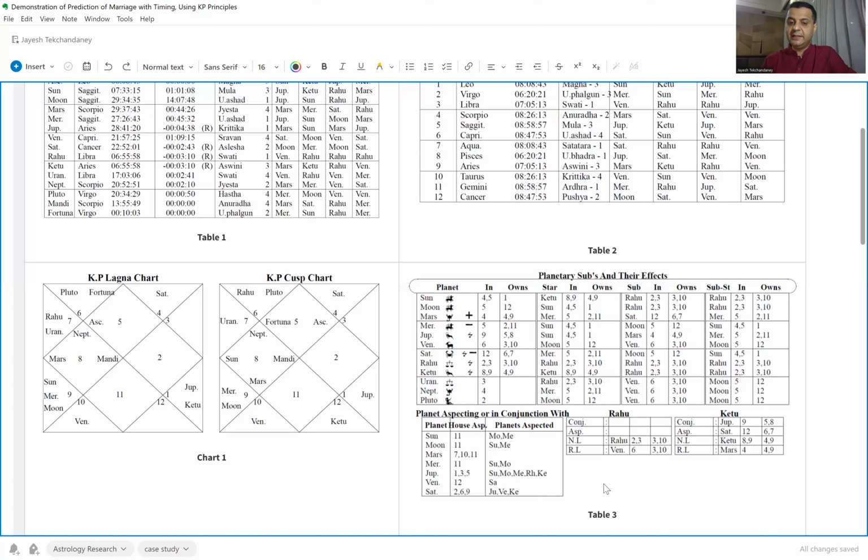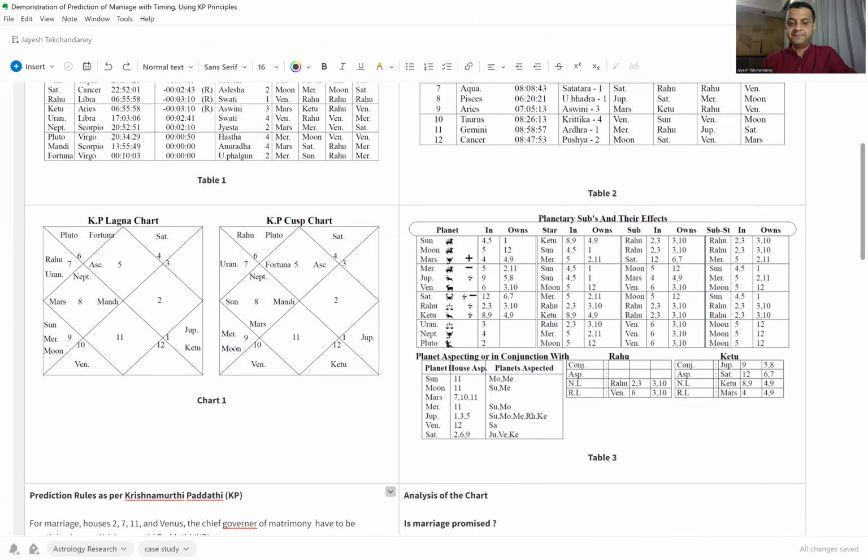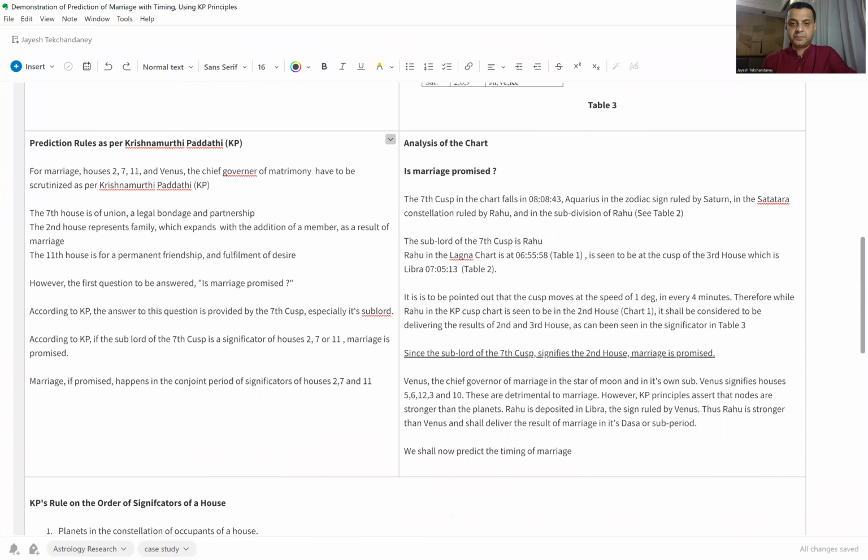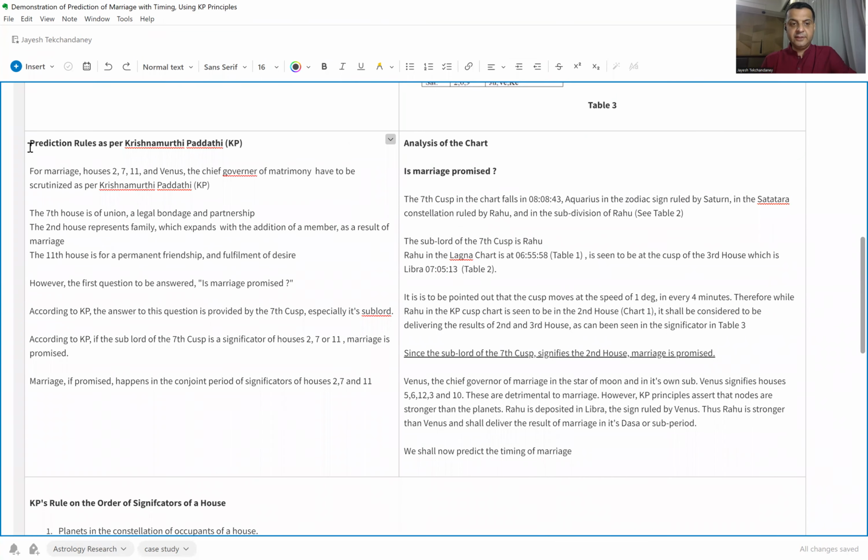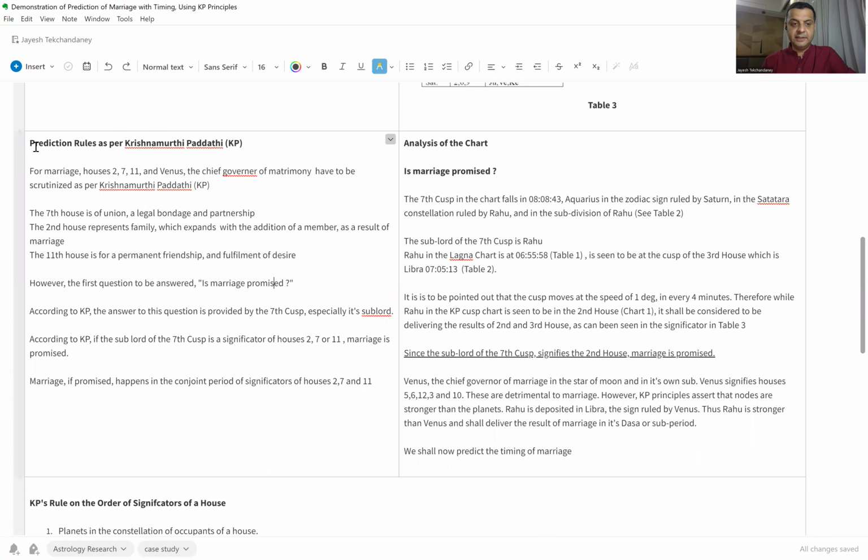Once you understand the example, you can develop your own template and apply the same sequence, the same process, and I'm sure you will very soon understand and, with practice, master the art of prediction using KP astrology. Having now understood the tabulations, let's look at the principles of KP astrology related to marriage. So let's first understand the rules that we have here. That's the prediction rules as per Krishnamurti Paddhati.